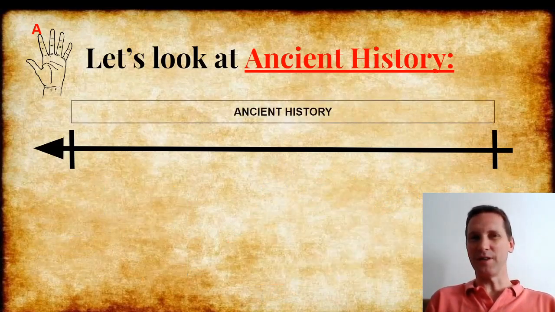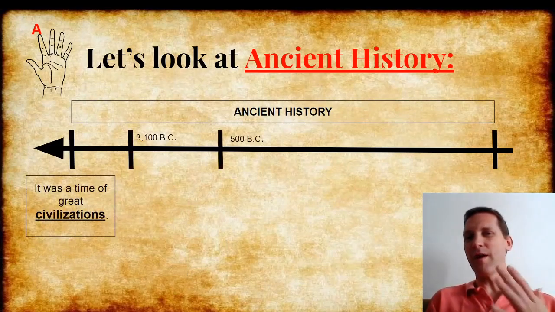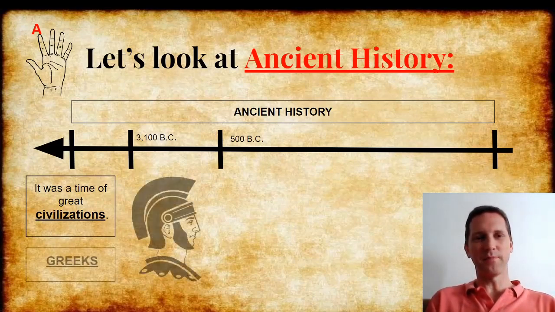Let's continue in ancient history. Let's look at another civilization. We know we had the Egyptians. Now, around 500 BC, another important civilization that came was the Greeks.